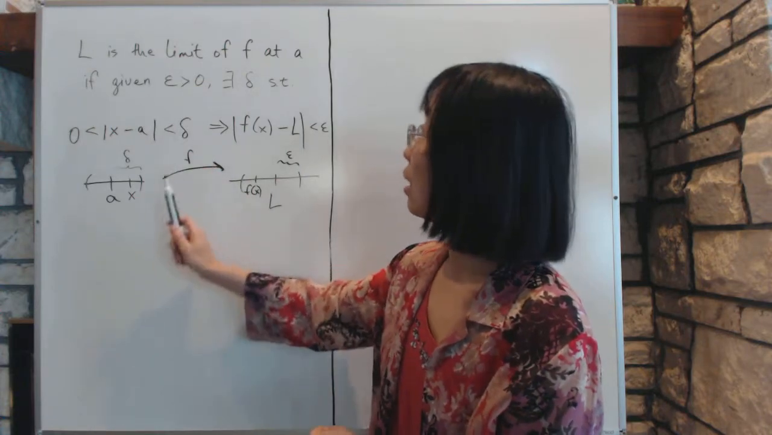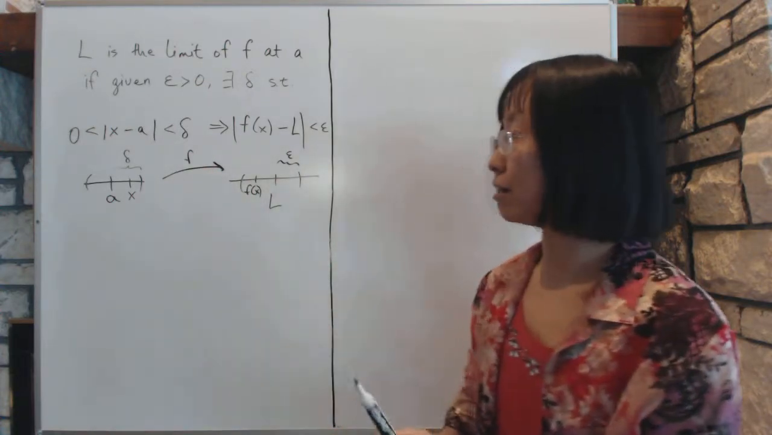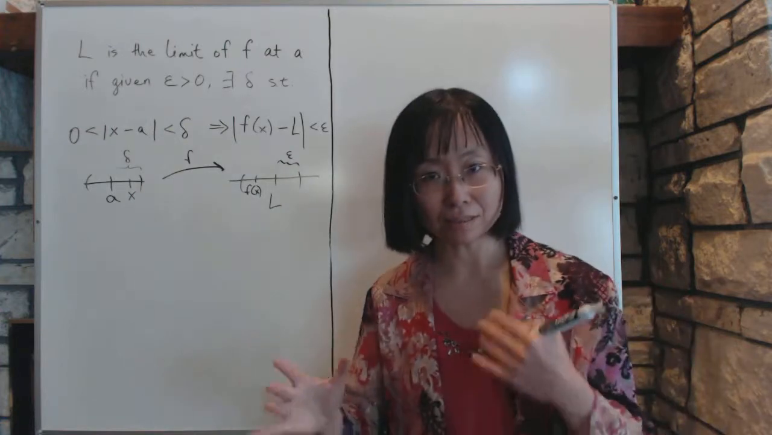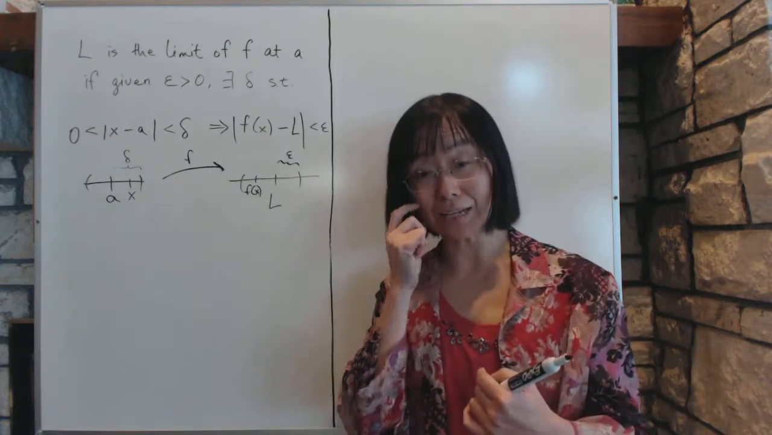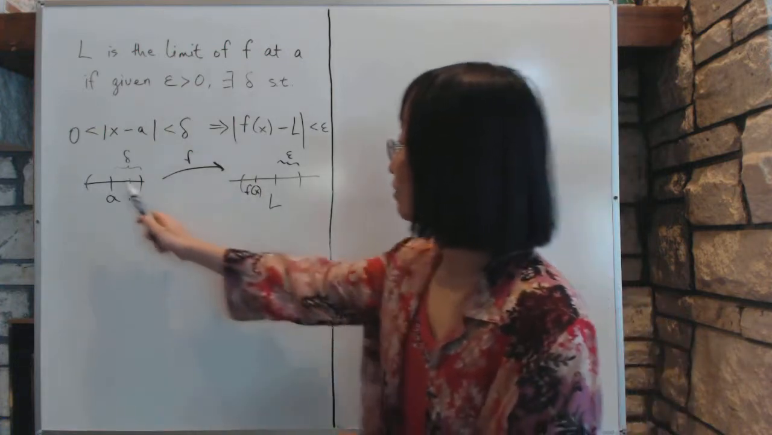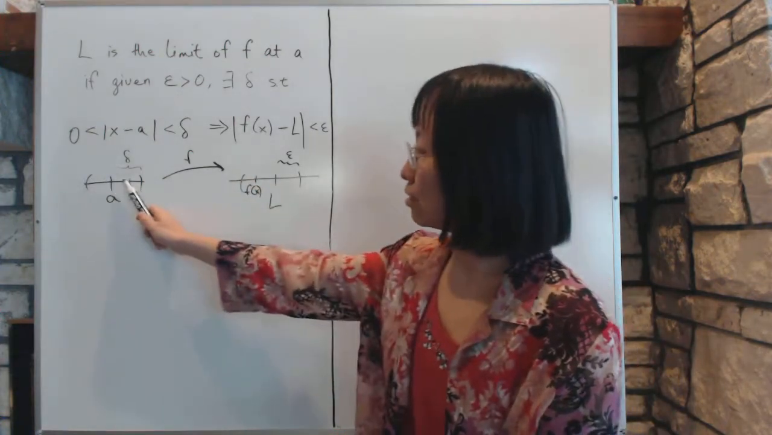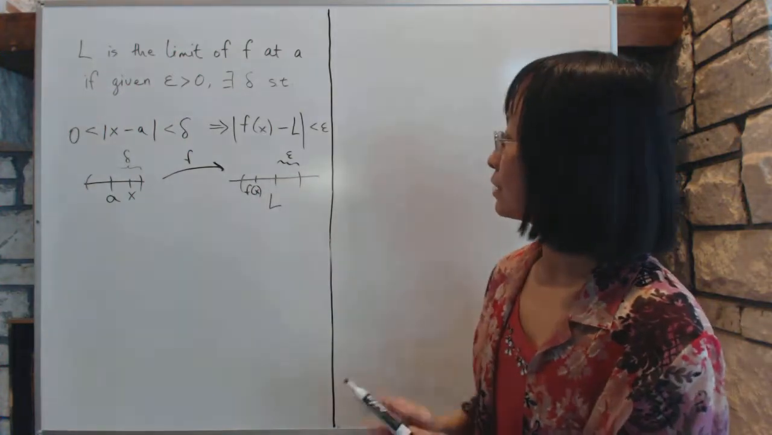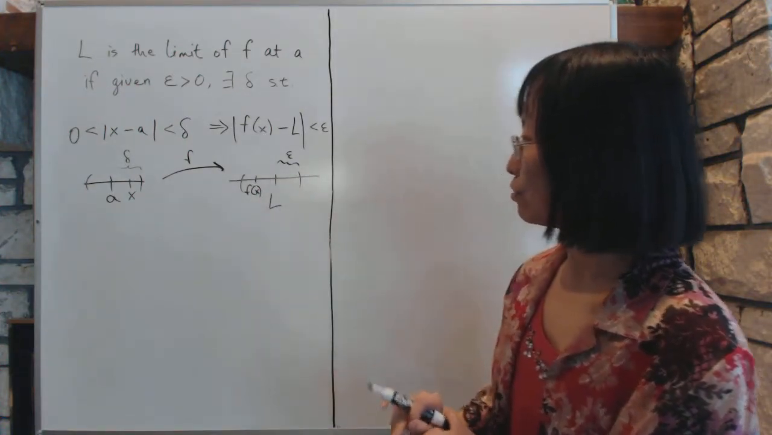That is, the limit of f at A is called L. Again, remember, this is not about the value of f at A, but about the value around it. What is it close to? See, every value in here that's close to A will be close to L when you apply f to it.